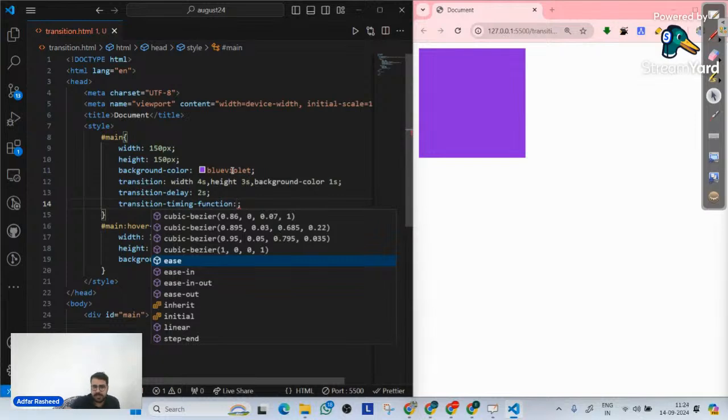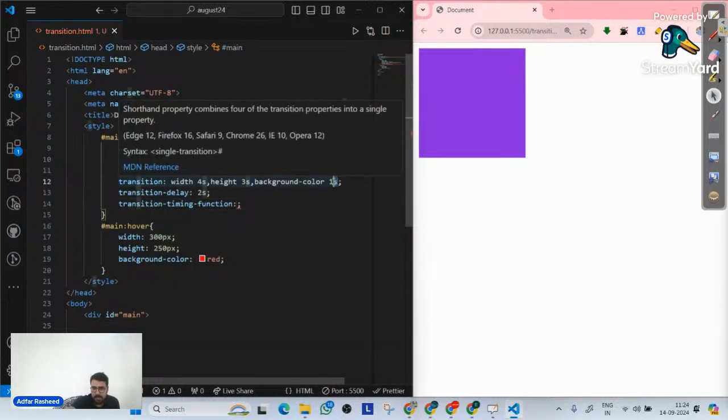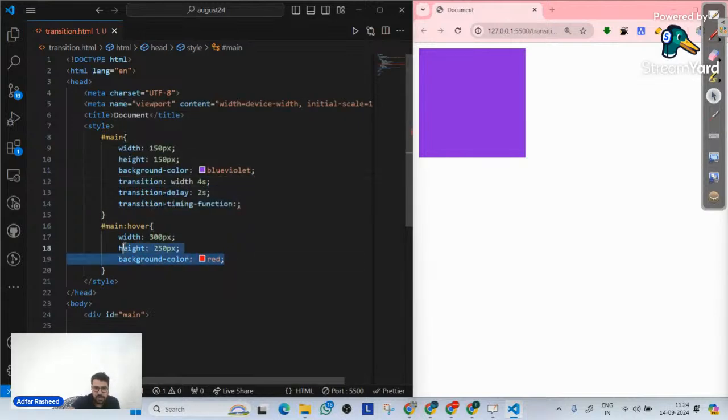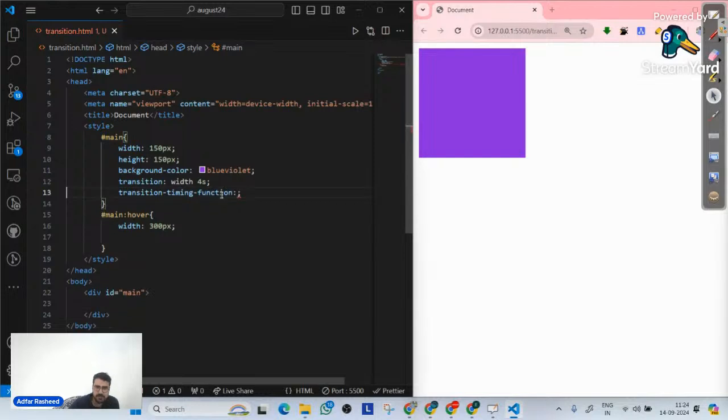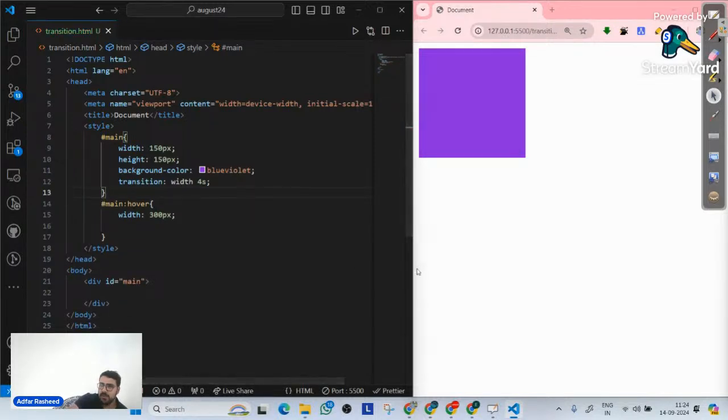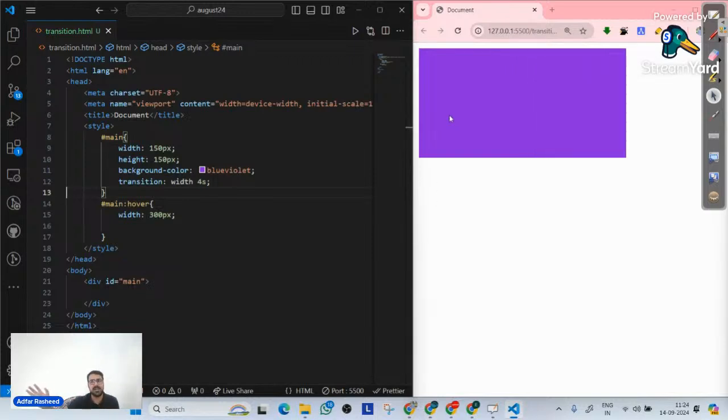If you look at the transition, let me implement only one property here. Let's suppose I will simply make only one property, which is width, and let's try to understand transition timing function with respect to this. And let me remove the delay as of now. As of now, when you hover on it, it will take some time, and you can clearly understand transition happens. But if we want to control the speed curve of the transition, the property that we actually talk about is transition timing function.